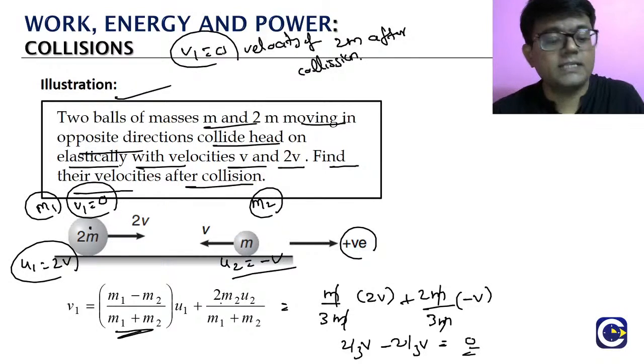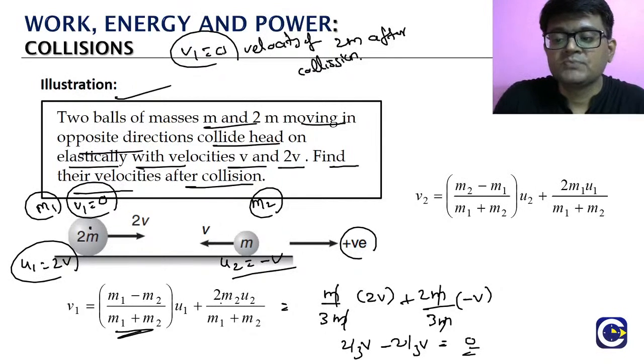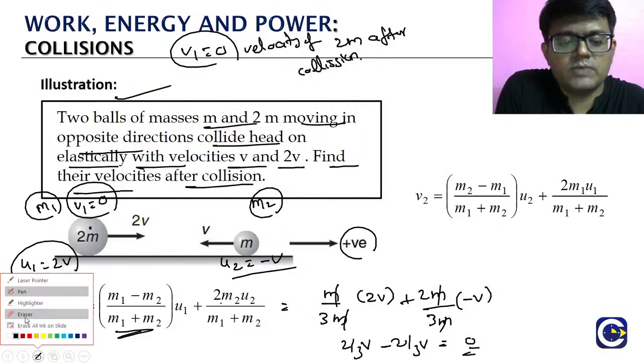Now what is the other thing we have to find? The velocity of the mass m, our second particle. For that, what is the formula we have? The v2 formula. This problem can be solved just by using those formulae.